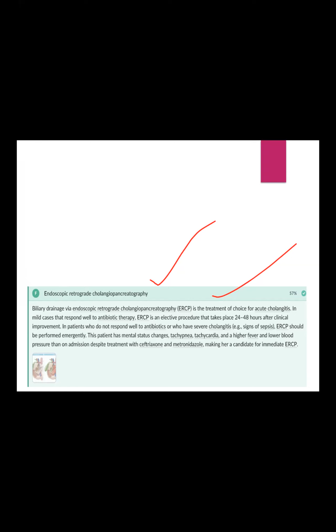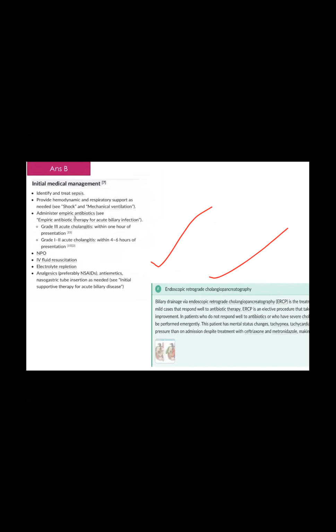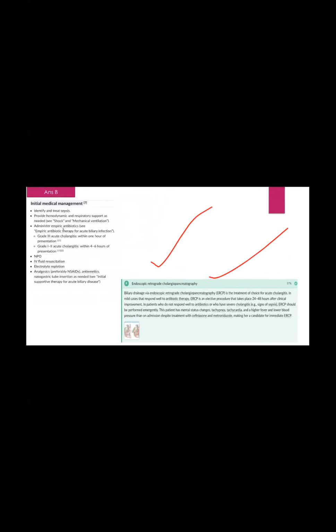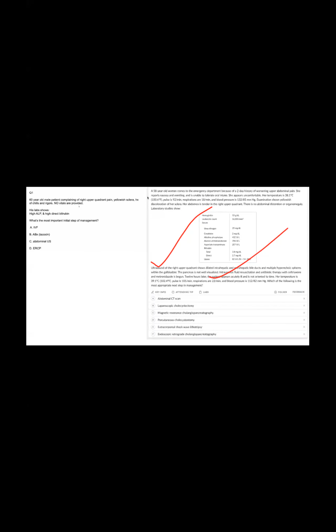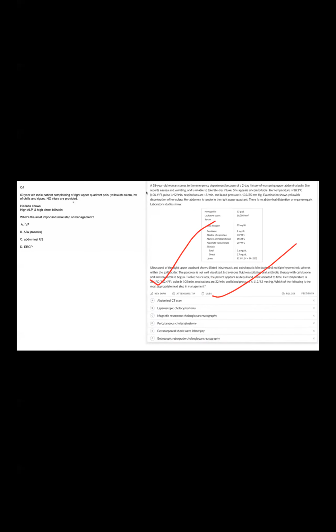Here we started antibiotic, still presentation what? Dr. Saba tried her best to understand. Antibiotic we are giving, still, because these are the options we have to understand very well. Why ERCP?